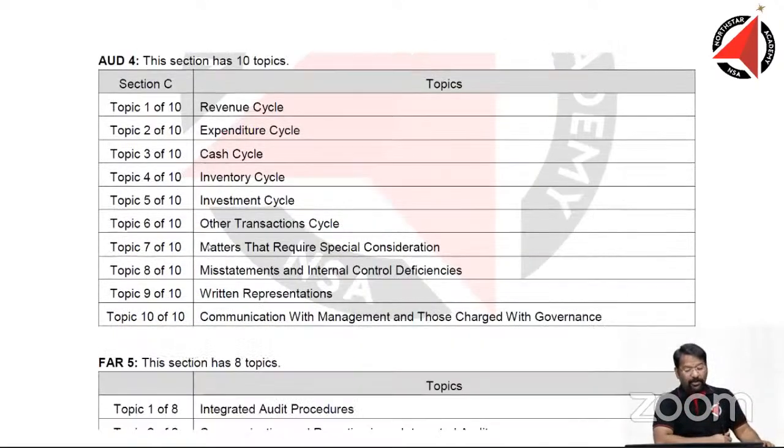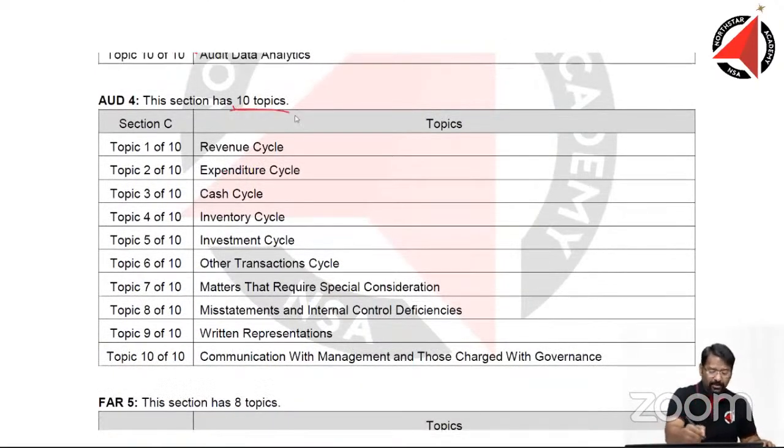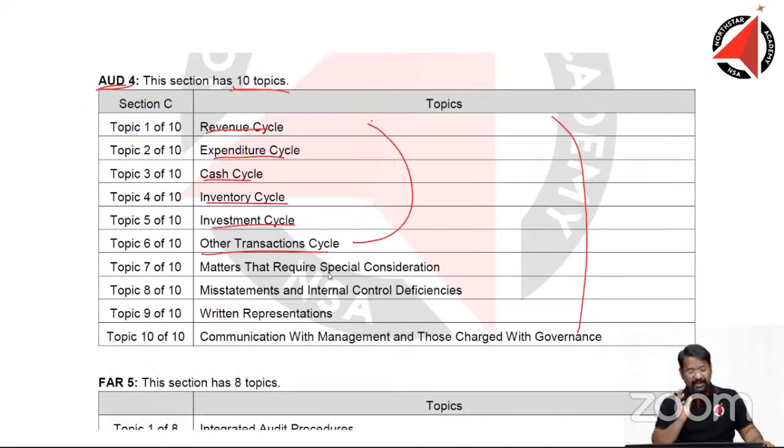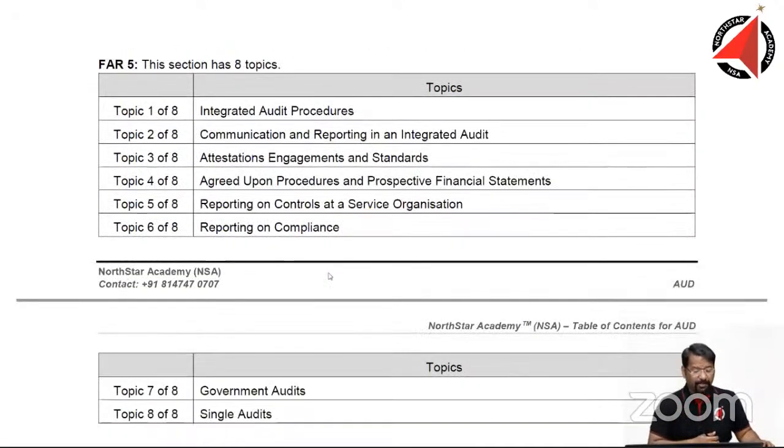Let's look at Audit 4. It has 10 topics, 11 topics, it's huge. What is Audit 4? We have revenue cycle, expenditure cycle. This is very, very connected, because till here we are talking about the cycles only. Revenue cycle, expenditure cycle, cash cycle, inventory cycle, investment cycle, other transaction cycle. Very, very similar topics are there.